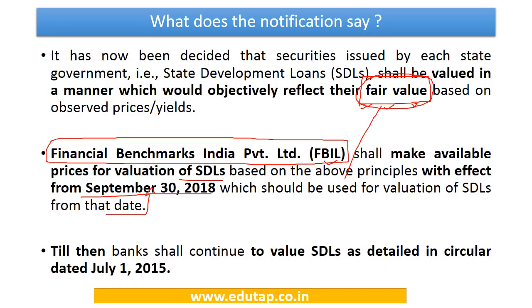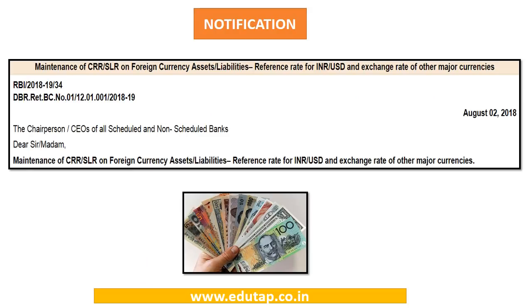Till then, that is till September 30, 2018, banks shall continue to value these state development loans as detailed in the circular dated 1st of July 2015. So this is what this notification has to say. The keywords are fair value, Financial Benchmarks India Private Limited, and valuing the loans from the cutoff date, that is September 30, 2018. Now let's move to the next notification.